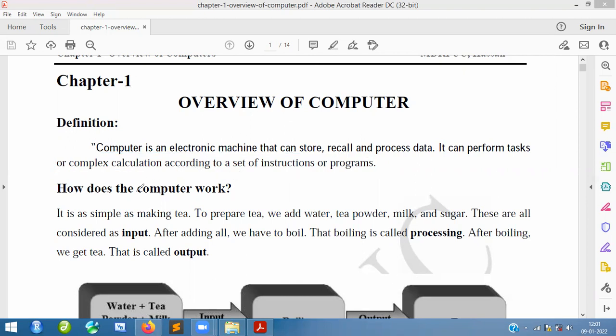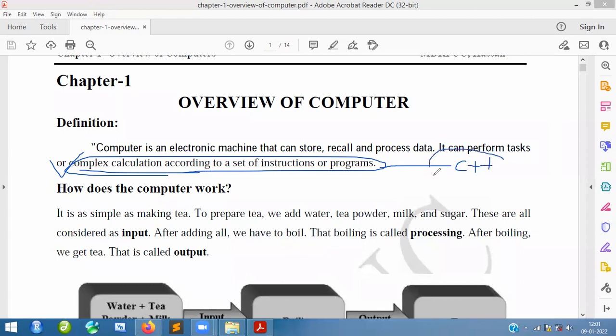That is the reason it says very clearly that it can do complex calculations according to the set of instructions. Whatever instructions you provide, as per the instructions it will do the complex calculations. For example, we can write a C++ program for a calculator, a C program for a calculator, or Java, so many things. These set of instructions are given to the computer so that it does the particular task. How does a computer work?